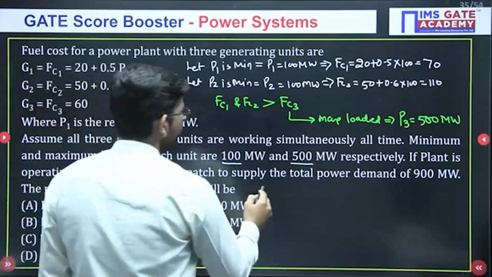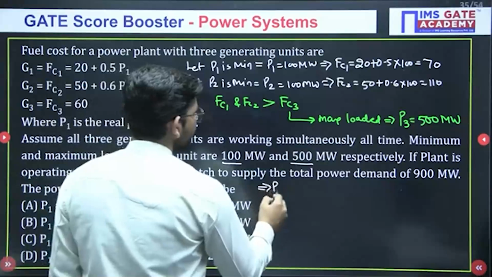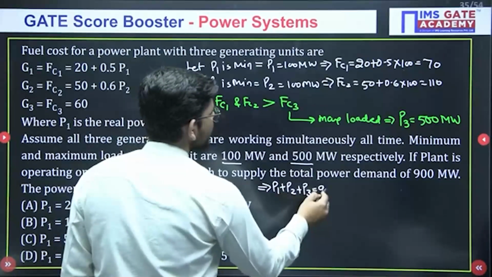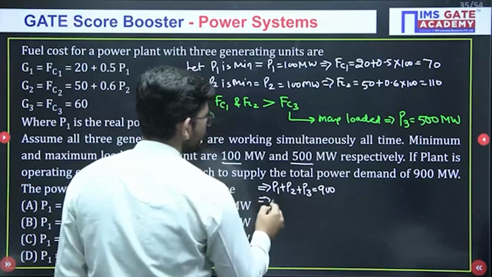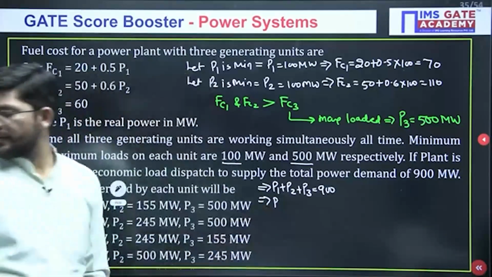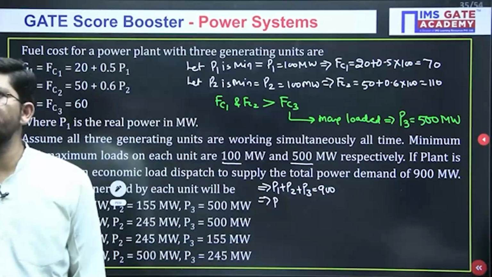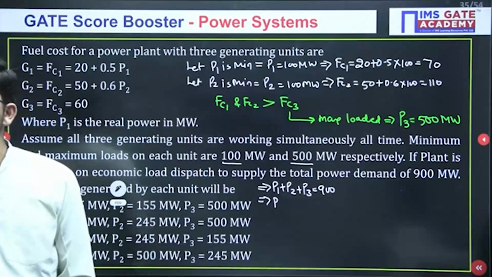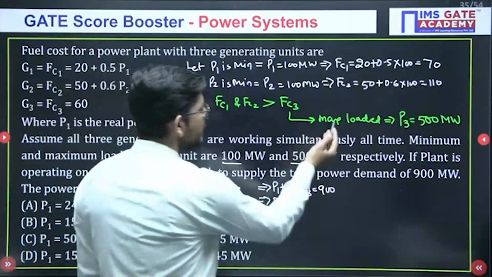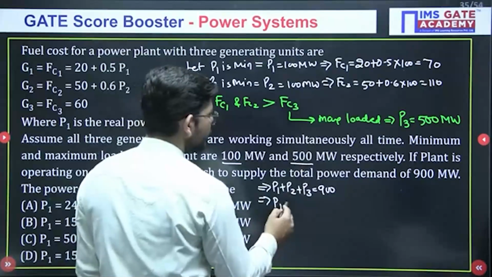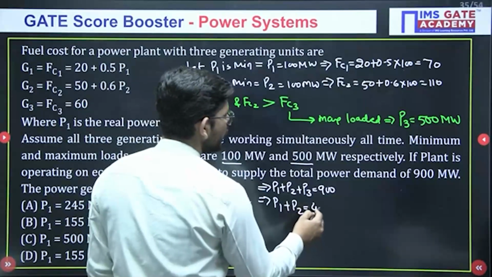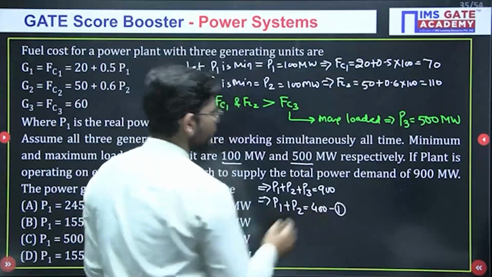Okay, and together P1 plus P2 plus P3, this is 900. So if you put the values, what will we get? We will get P1 and P2 equal to what? 400, because now we know that P3 is 500. So P1 plus P2 is equal to 400. This is my first equation.